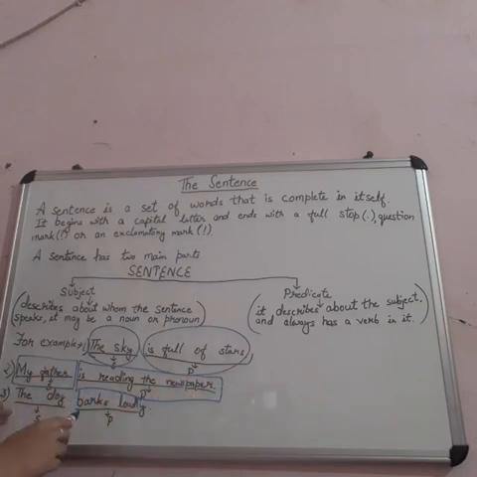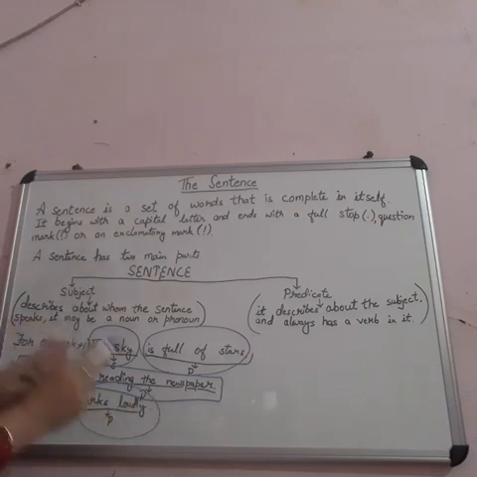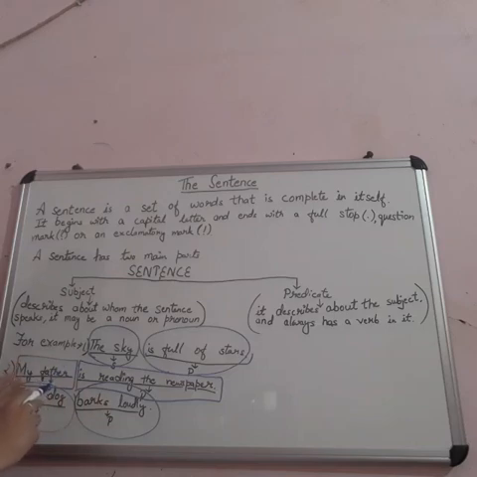The dog barks loudly. Here, what is the sentence about? It is about the dog. It barks loudly. What is the subject doing? Barks loudly. So that is the remaining part of the sentence which we call the predicate. I hope you are getting the difference between the subject and predicate.